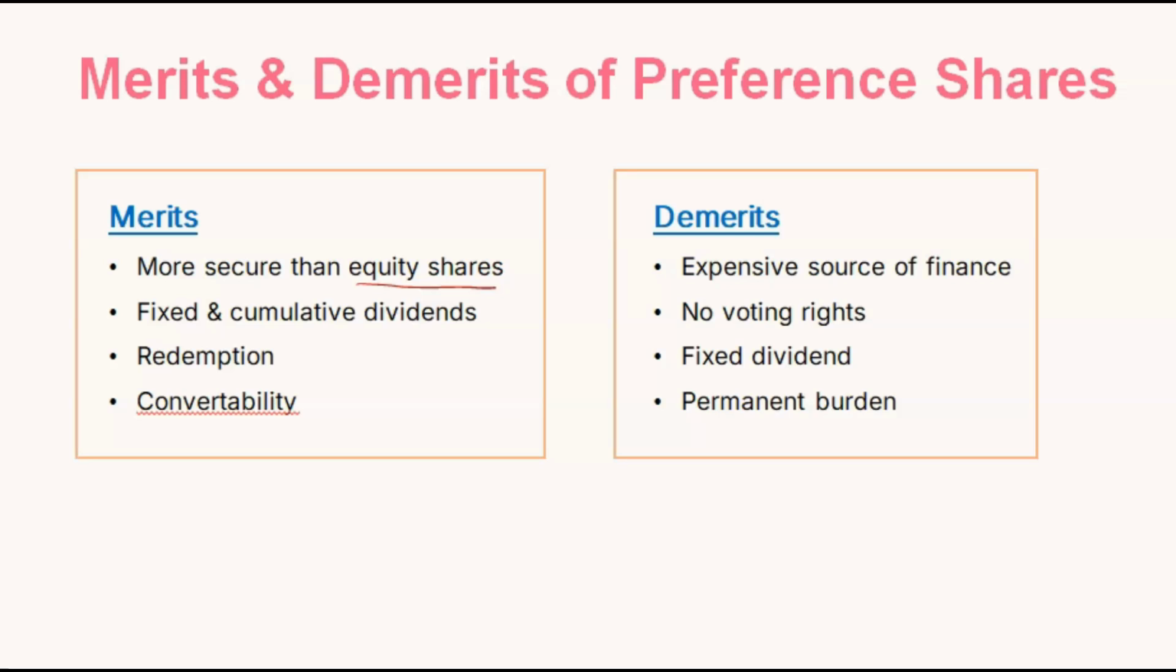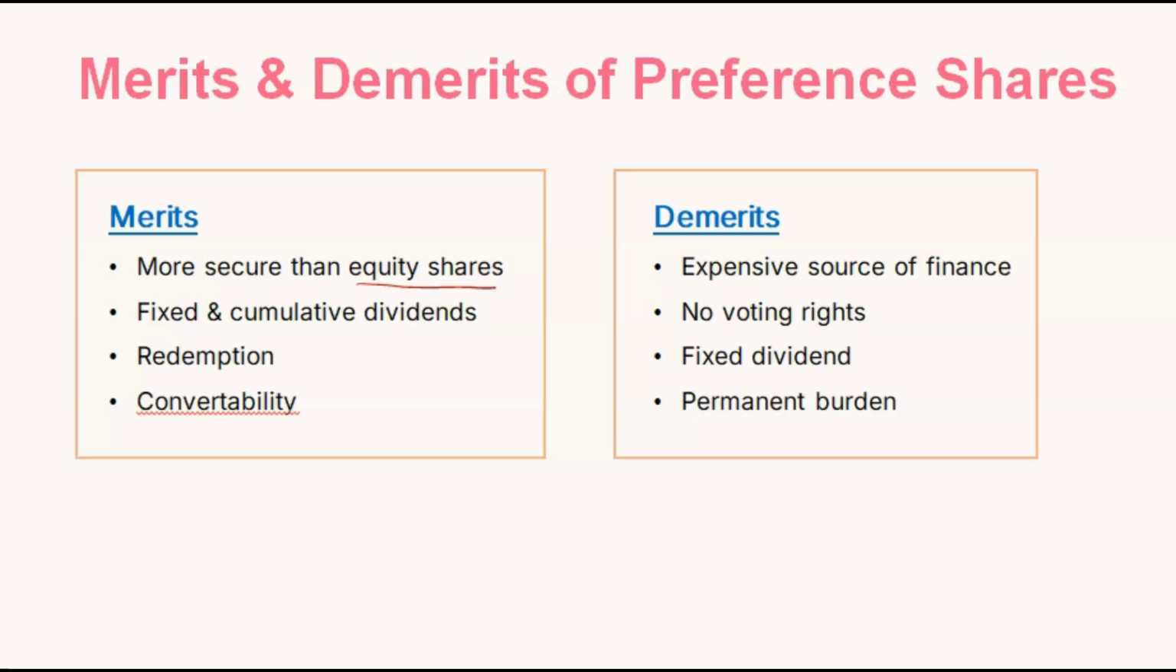If there are merits, then demerits will also be there. It is an expensive source of finance as compared to equity shareholders. For equity shares the cost of capital is less, but for preference shares it is high. No voting rights: obviously they don't have any voting rights, so they cannot participate in important decisions of the company. Fixed dividend: other than that fixed dividend they will not get anything, except in the case of participating shares. That is the drawback, meaning even if the company is having huge profits, they will get their fixed dividend only.